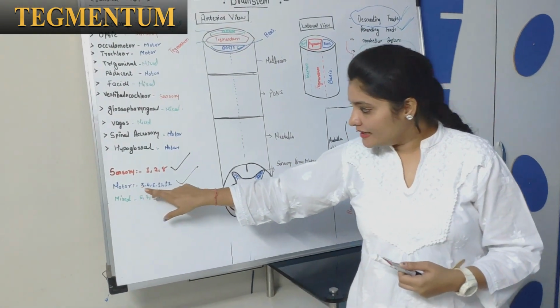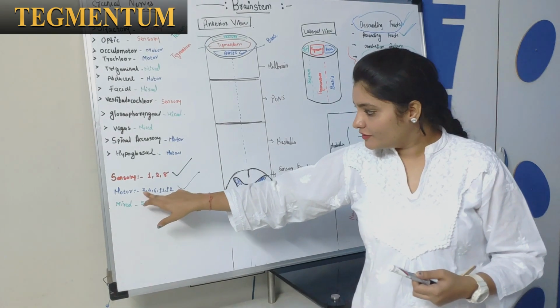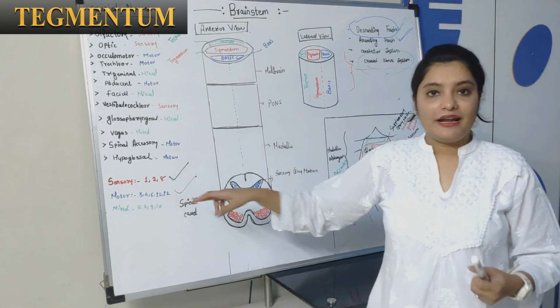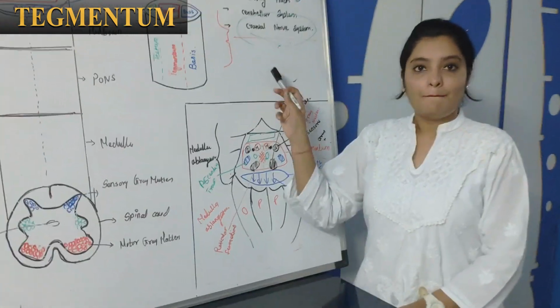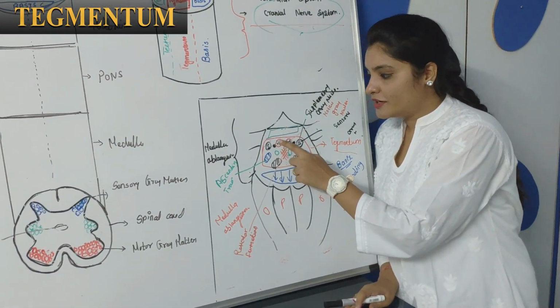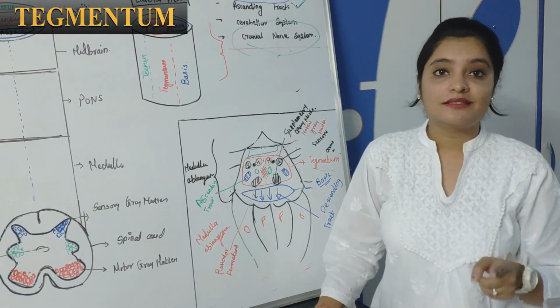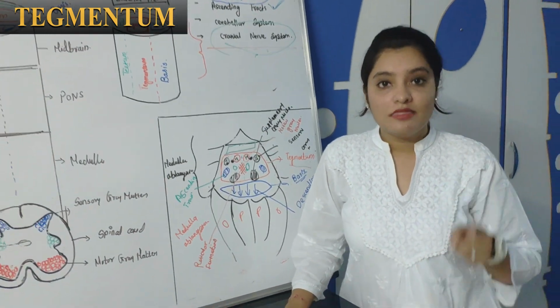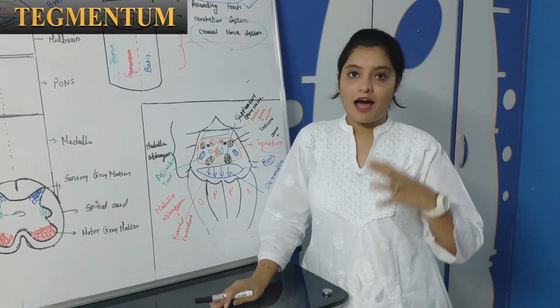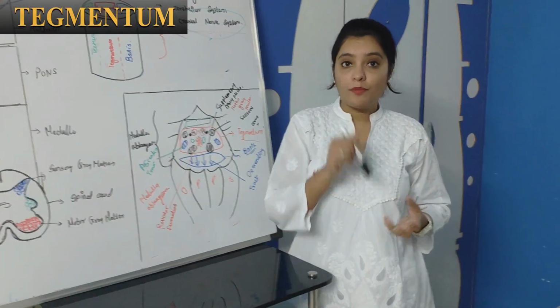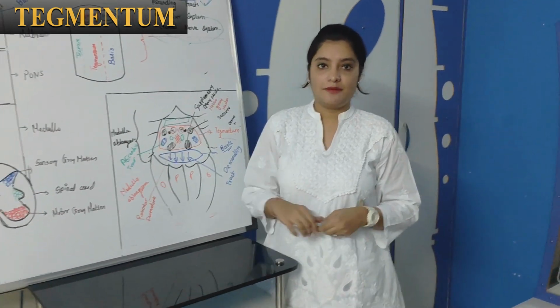So the cranial nerve nuclei of 3, 4, 6, 11 and 12 are also present in the medial part, because ultimately these motor nuclei and sensory nuclei are called the cranial nerve nuclei from which all the cranial nerves originate. So hope you understood this concept.